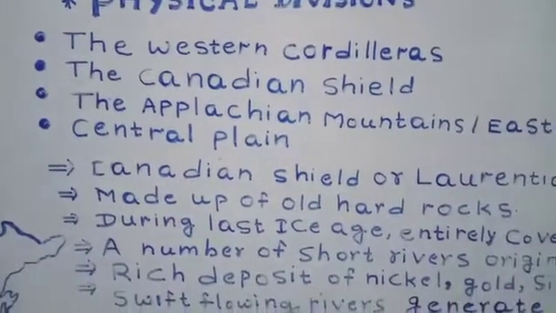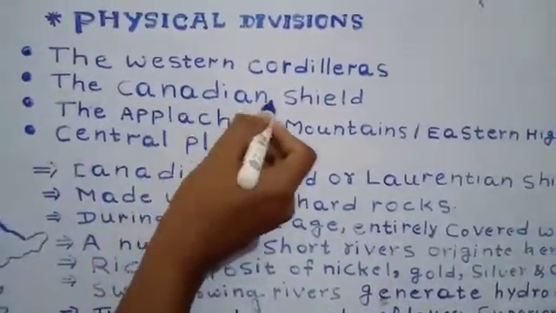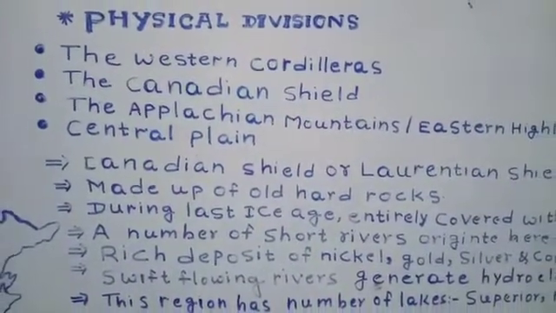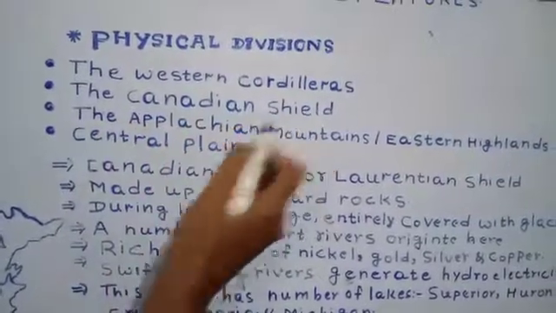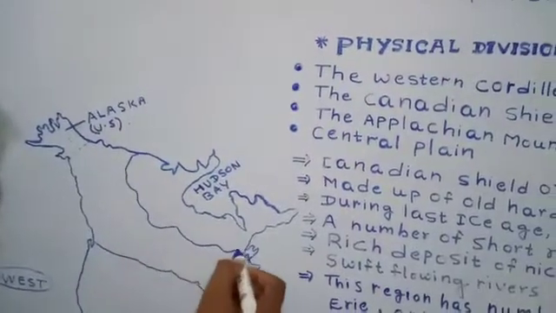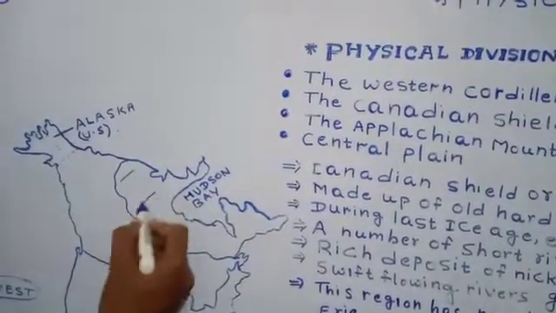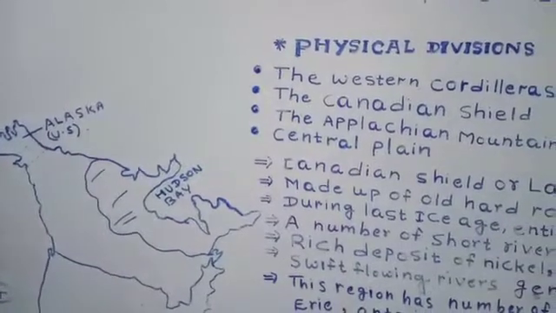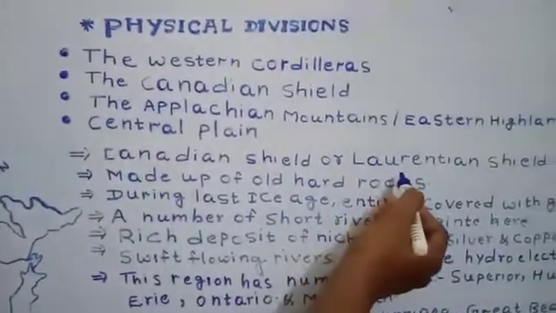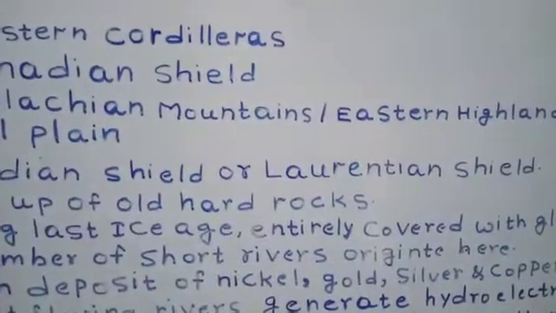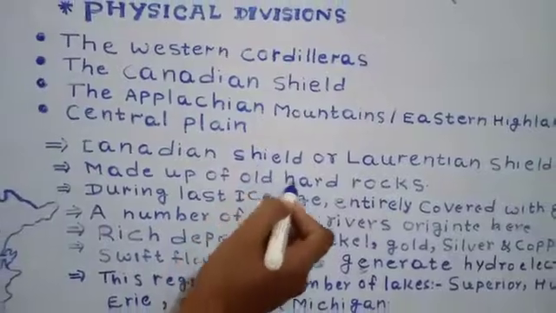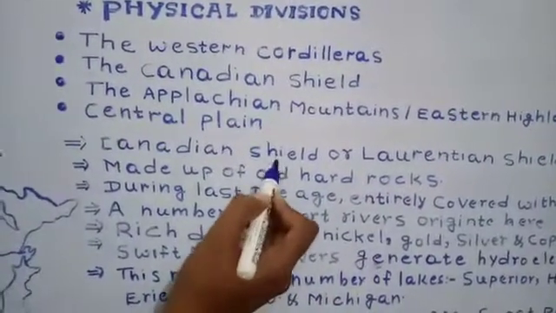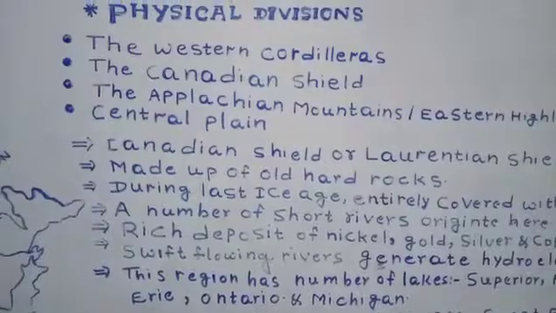Students, it is one of the oldest landmasses of North America, which is situated in Canada. That's why it's often called the Canadian Shield. It is situated in and around Hudson Bay. The Canadian Shield is also often called the Laurentian Shield. It is made up of very old and hard rocks, because I have already told you, it is the old landmass.